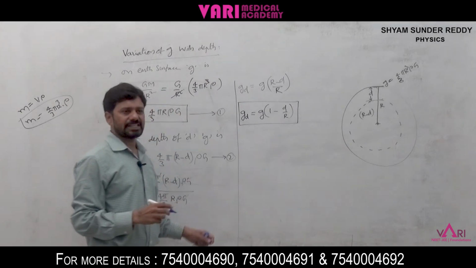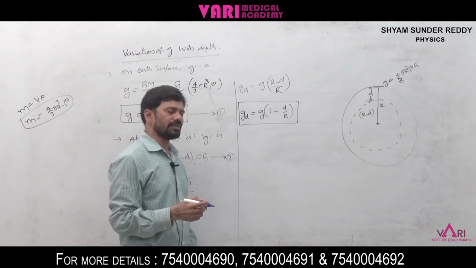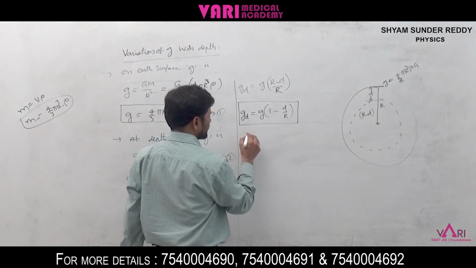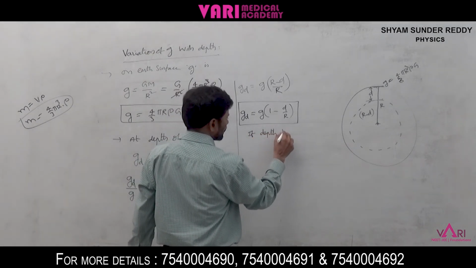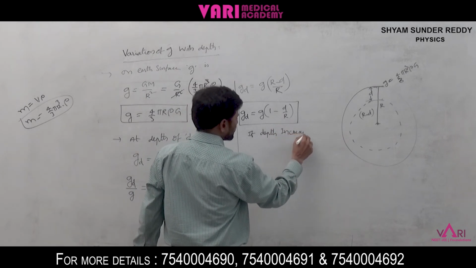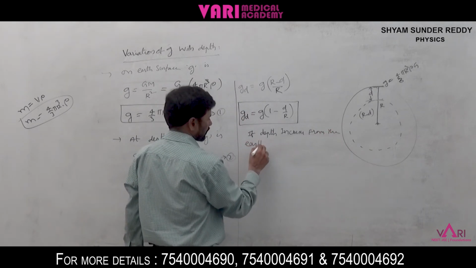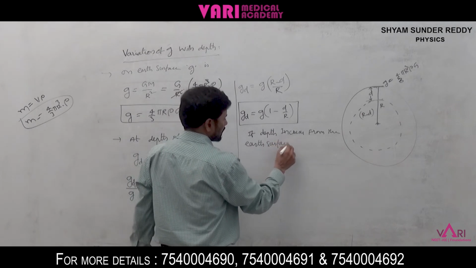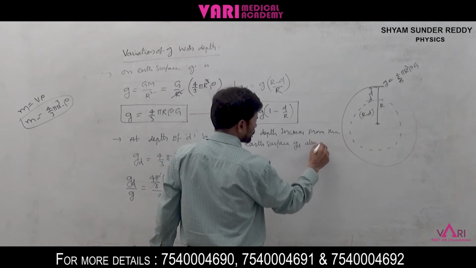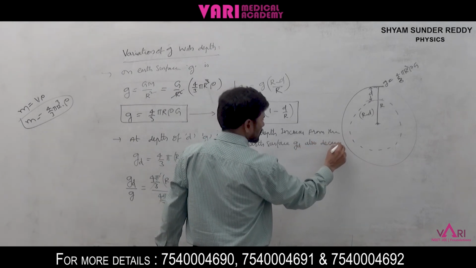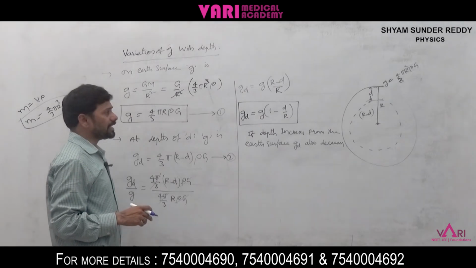From this also we can say that if the depth increases from the earth surface, the G value will decrease. So if the depth increases from the earth surface, GD also decreases, right? This is GD at D depth.